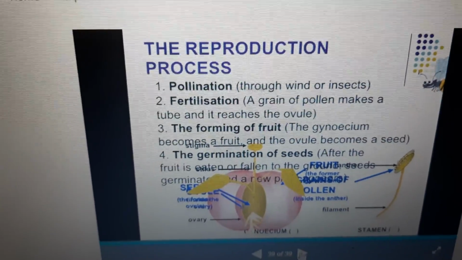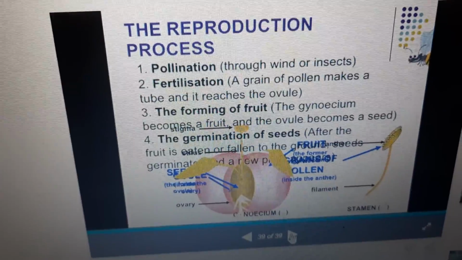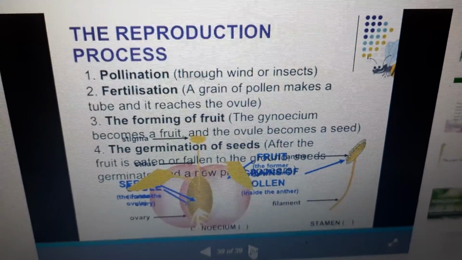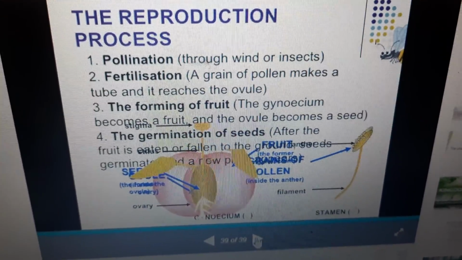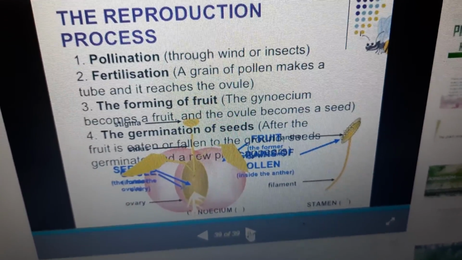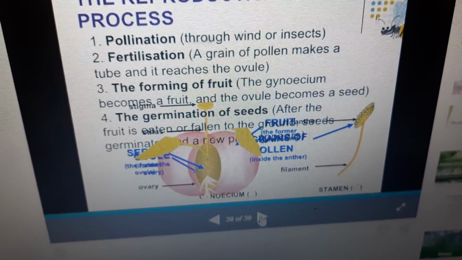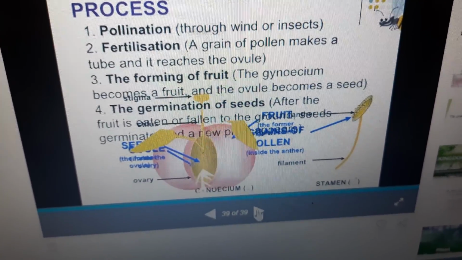So the reproductive process: through wind or insects, a grain of pollen forms a tube and reaches the ovule. The gynoecium becomes a fruit, and the ovule becomes a seed. The germination of seeds happens after the fruit is eaten or has fallen to the ground.